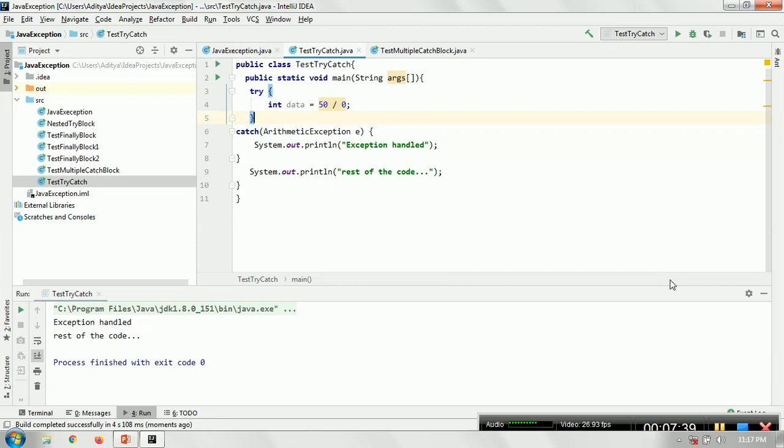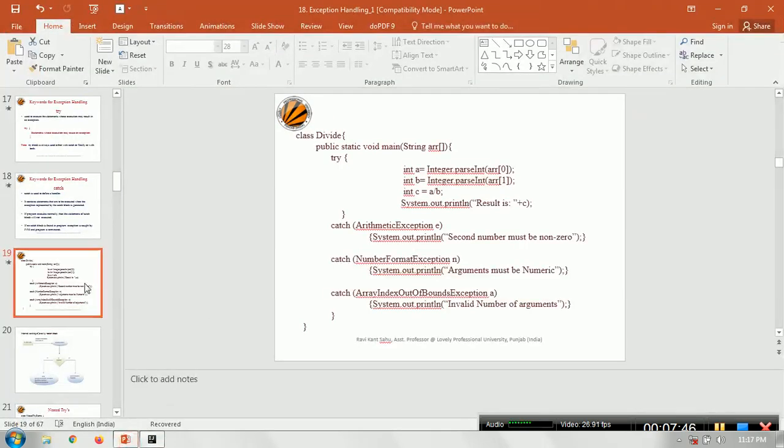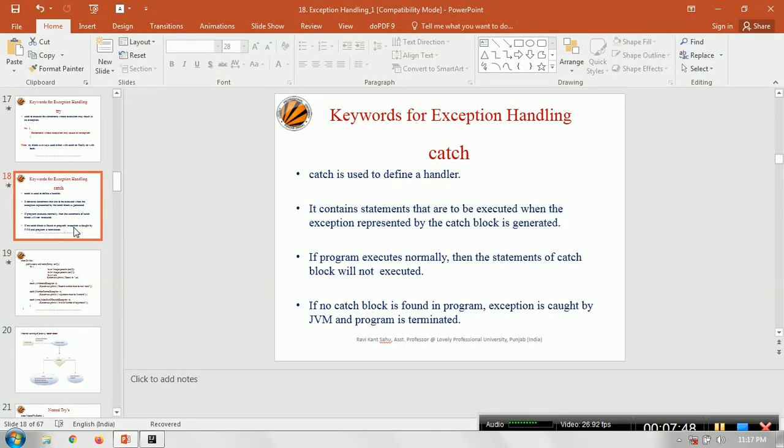The reason is you have a user defined handler this time. That is the major benefit we have. Come back. Now we have already seen the actual use of the catch.